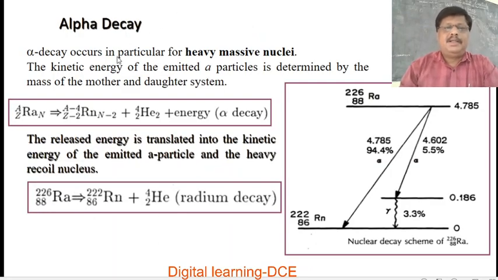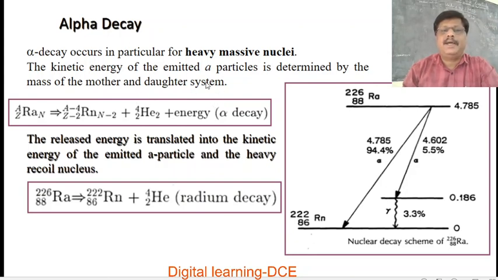Alpha decay occurs in particular for heavy massive nuclei, as I told you in the last slide. The kinetic energy of the emitted alpha particle is determined by the mass of the mother and daughter system.